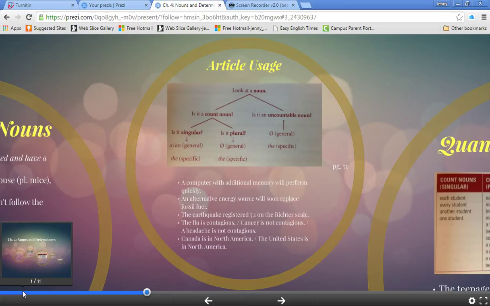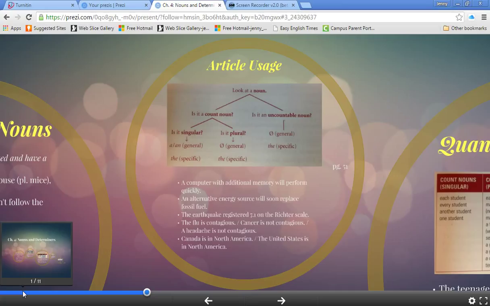And then the second sentence, an alternative energy source will soon replace fossil fuel. So alternative energy source, source is the noun. It's a count noun, and it's singular, and it's one of many energy sources. It's not clear which energy source, so you wouldn't use the.